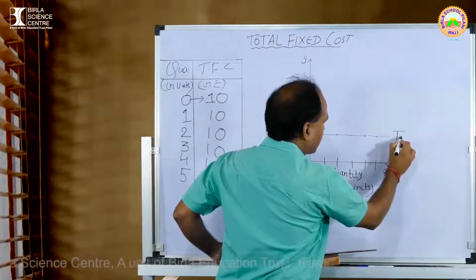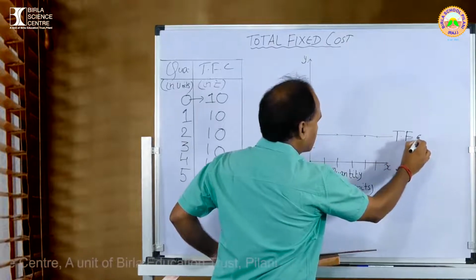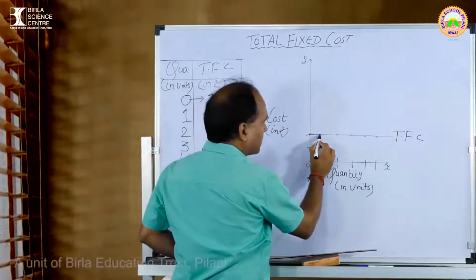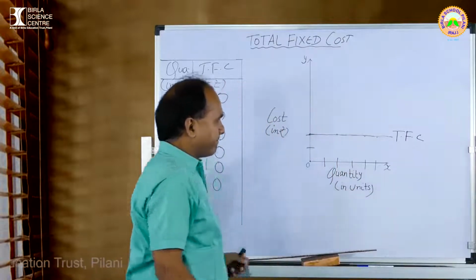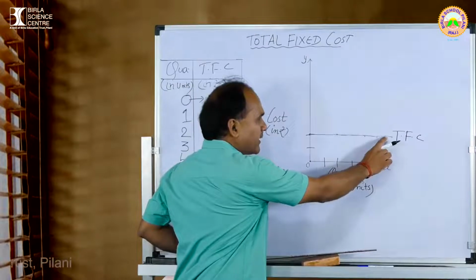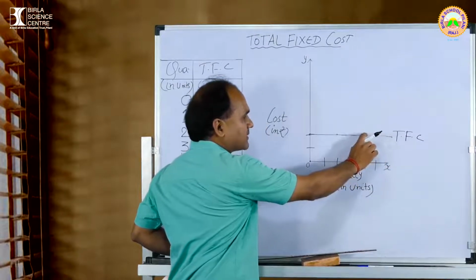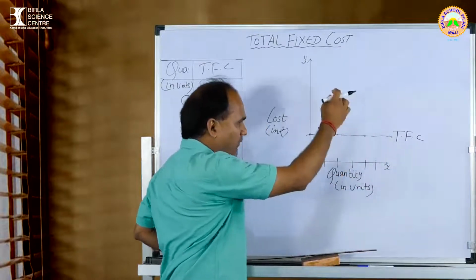You are going to get the total fixed cost. So what you can do here is one thing: you can ask what is the slope of TFC.